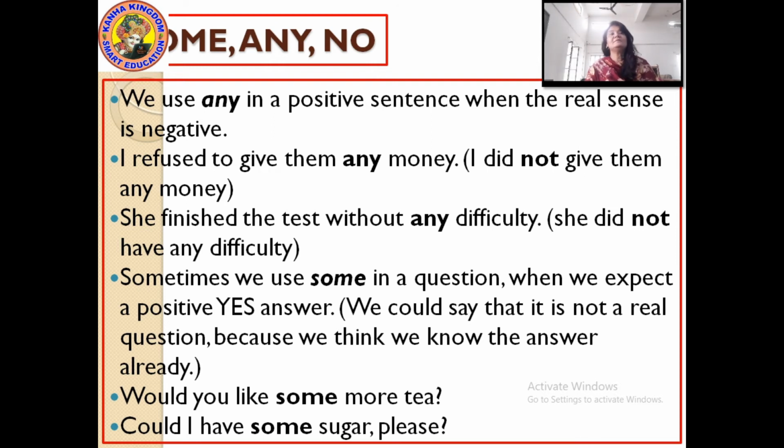Okay, the determiner "any" is used in negative sentences, where the sentence is negative: do not, cannot, does not. It is also used in positive sentences, but the sense of the sentence should be negative. It should not have any negativity in it, but the sense should be negative. Sometimes we use "some" in a question also.